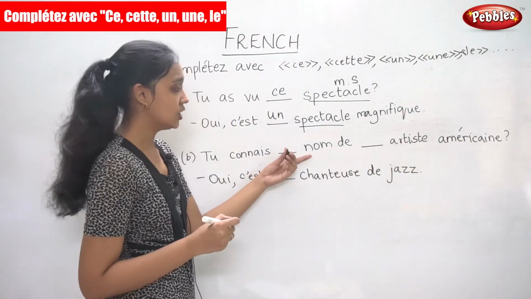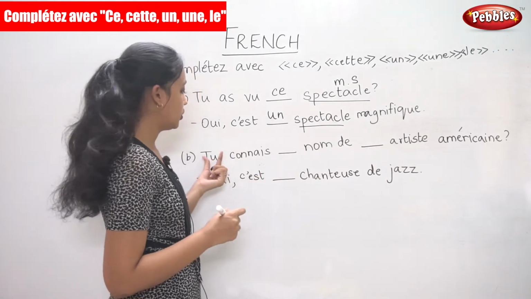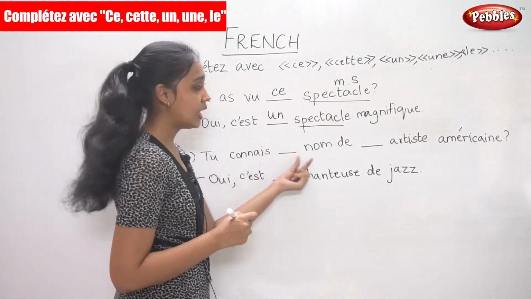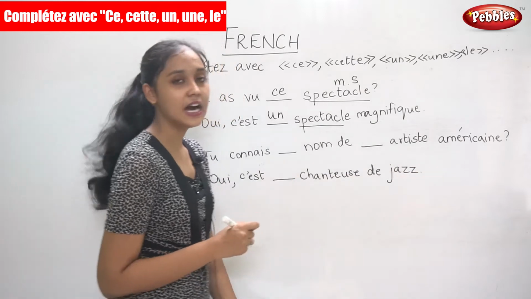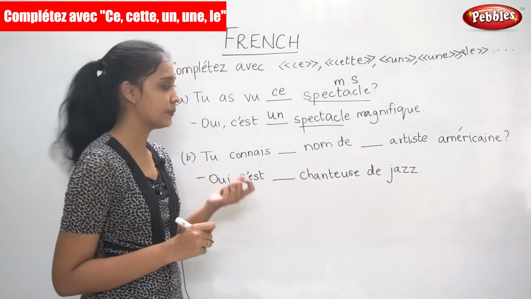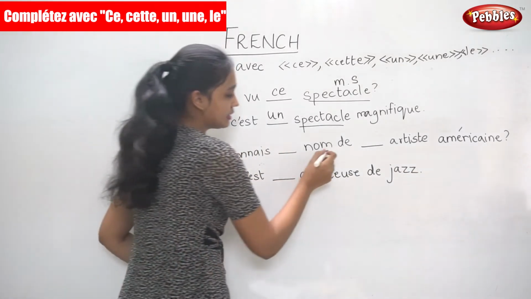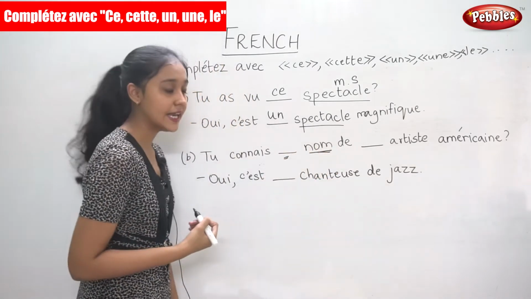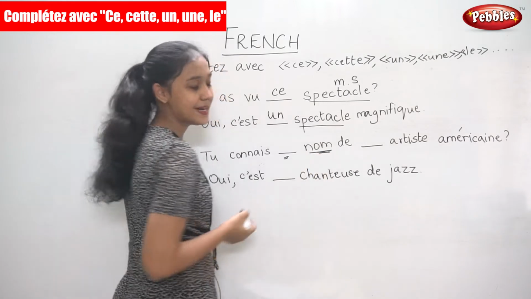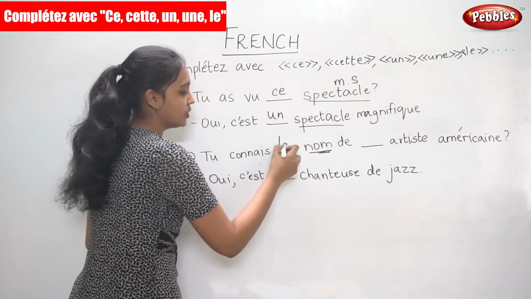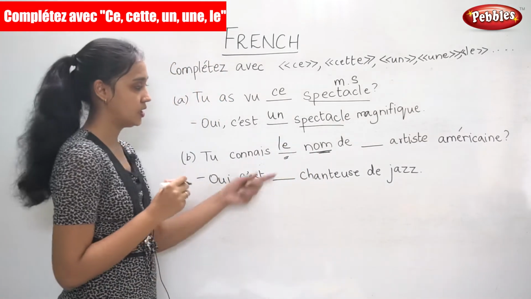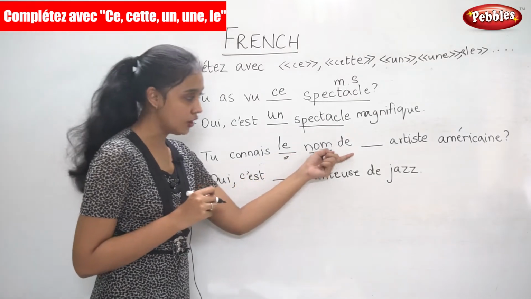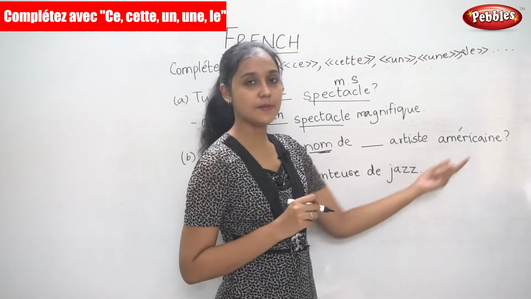Do you know the name of this American artist? So here we need to fill in the article. So we take a look at the noun. It is masculine singular, so we put le nom, the name of dash artiste américain.